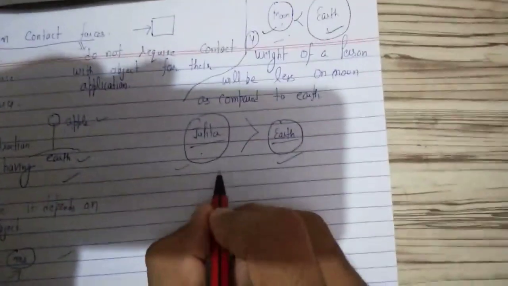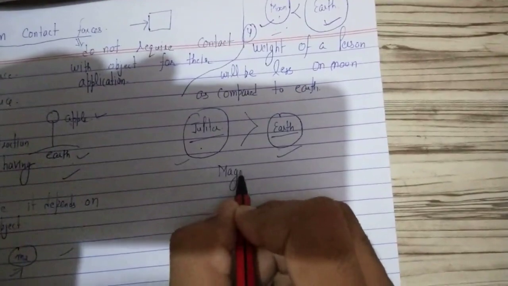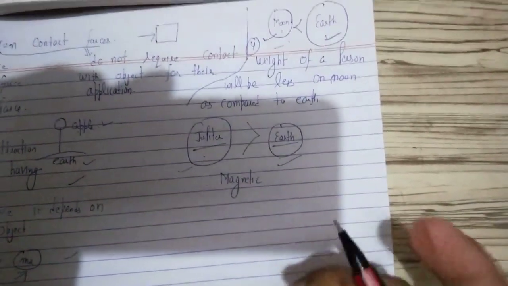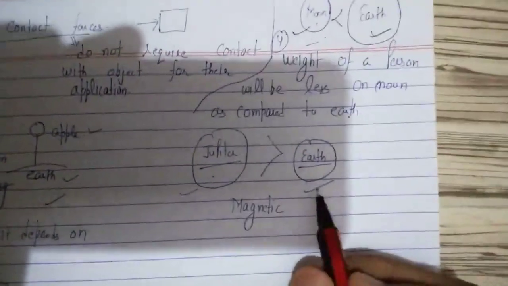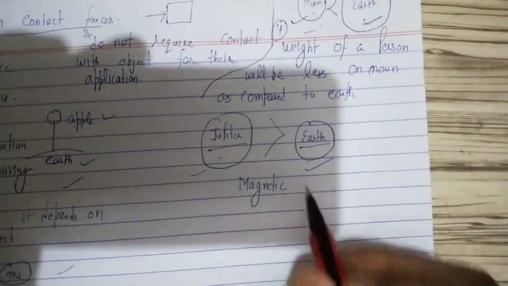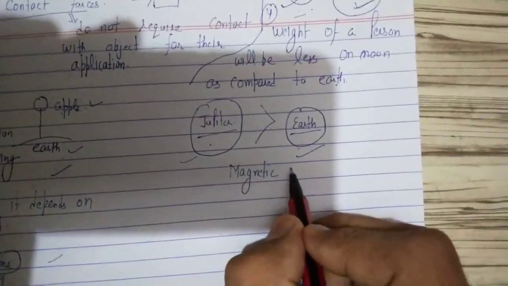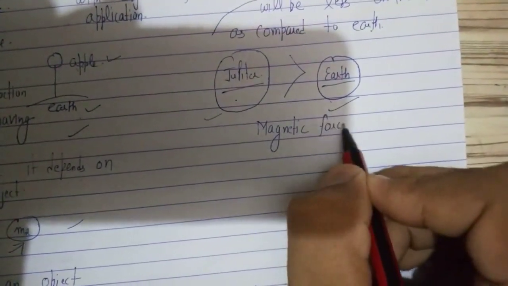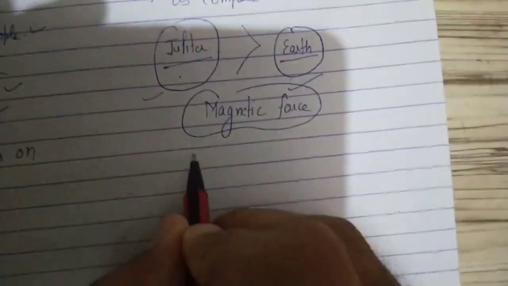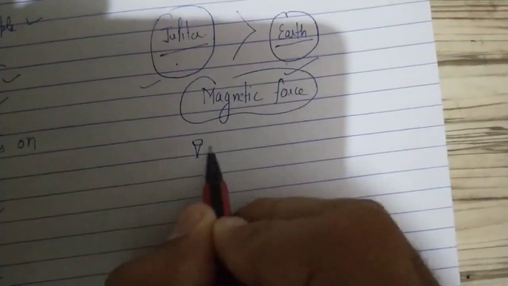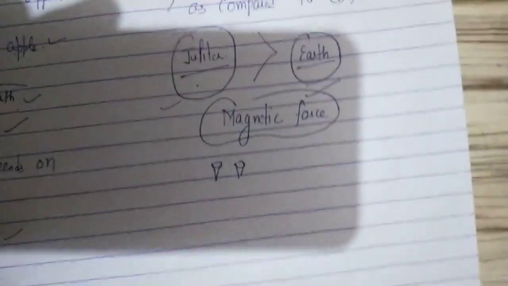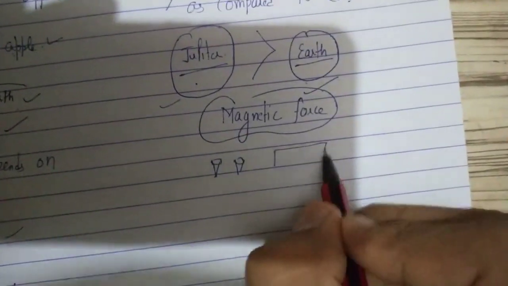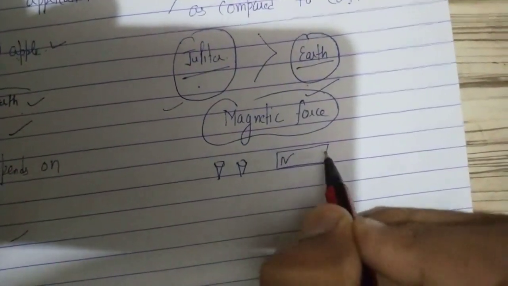Next type of force is magnetic force. While I'm writing these notes for you, you can also maintain the notes while I'm delivering the lecture. Magnetic force. You take some iron pieces like this and you bring a magnet near to them, only near to them.